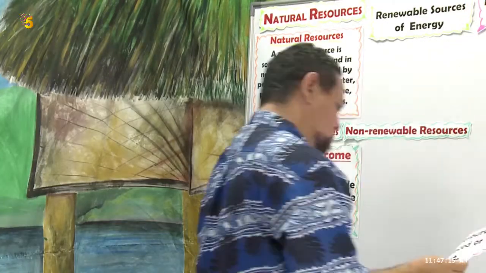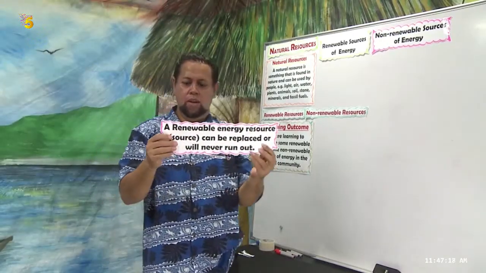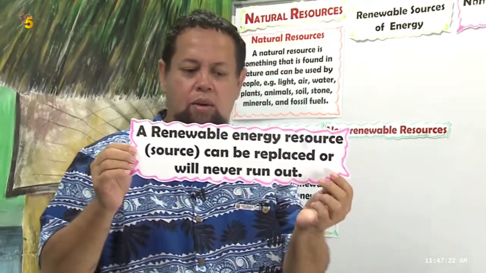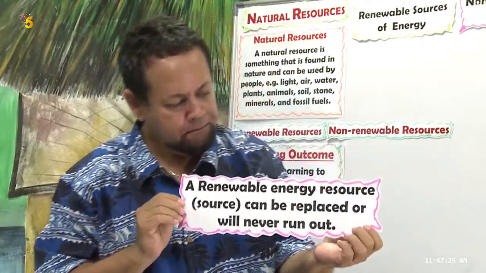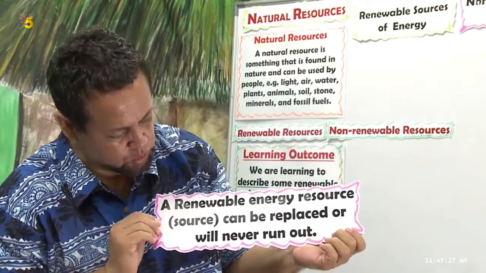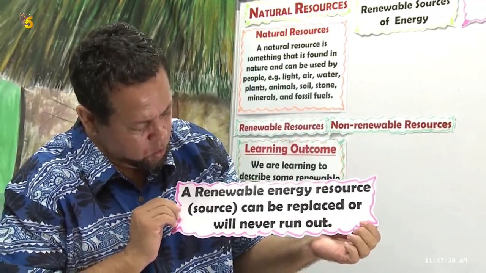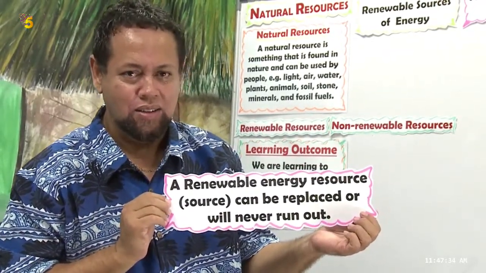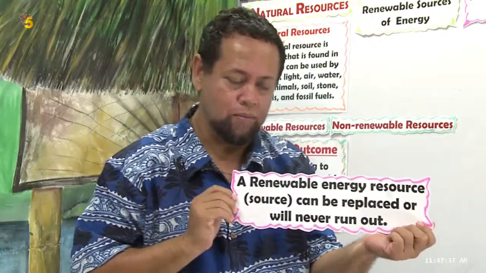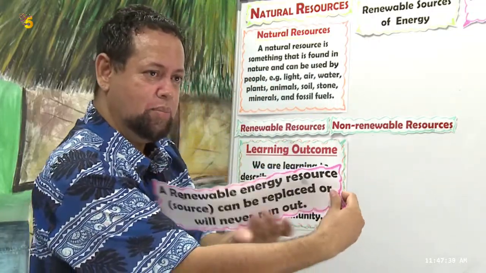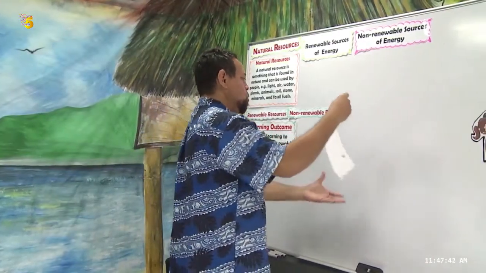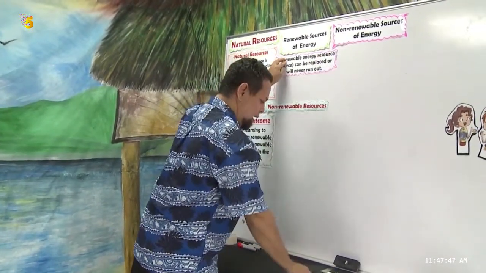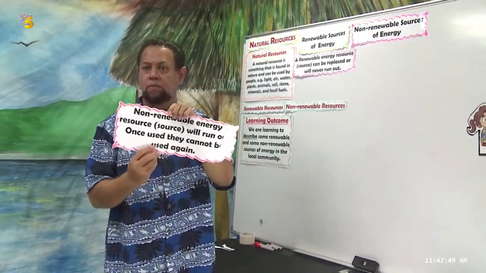As well, we look at the definition. What does the definition say? A renewable energy resource or source can be replaced or will never run out. Never. We have already discussed this. So we put the definition up there. And right now you should have a definition of this one.